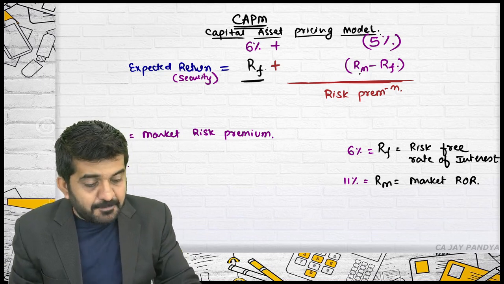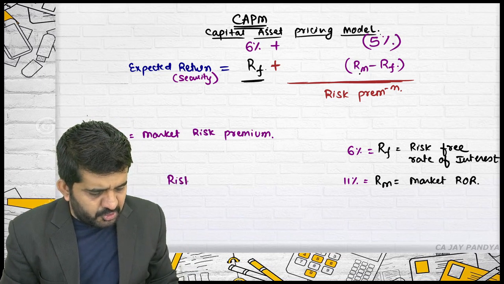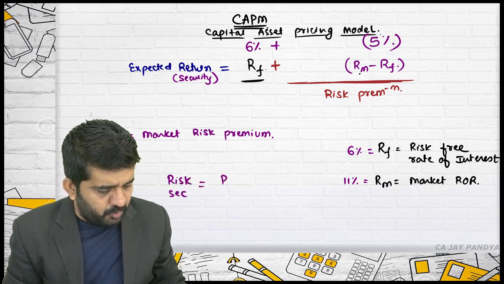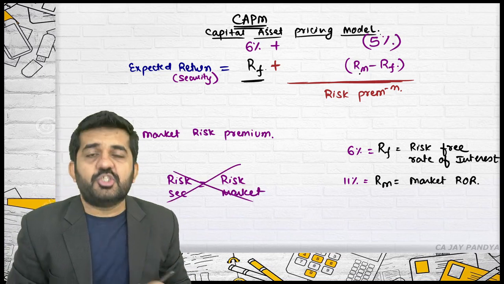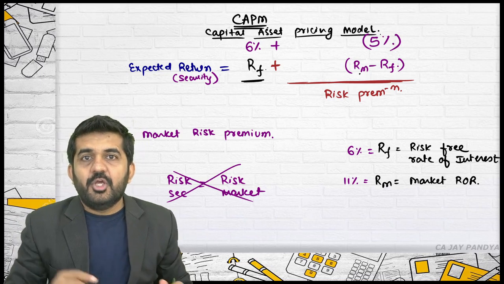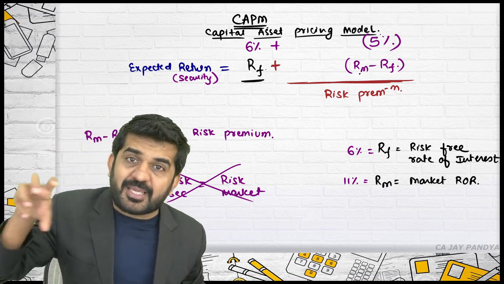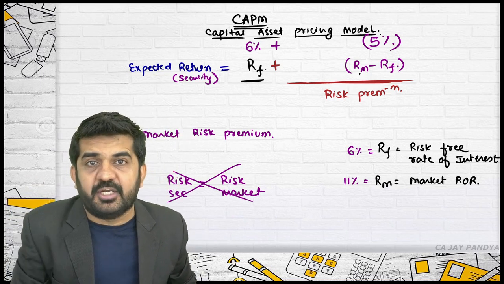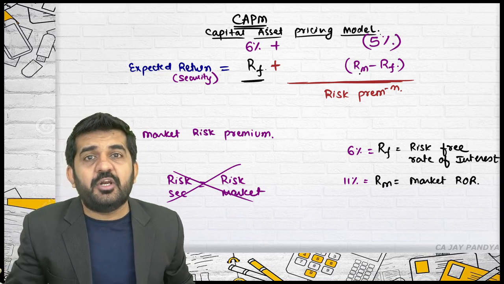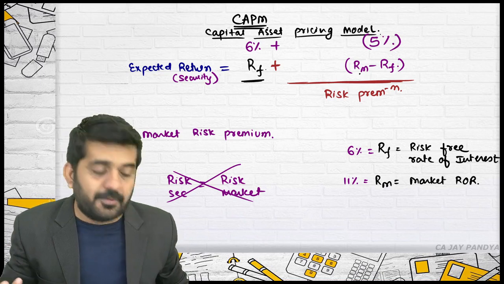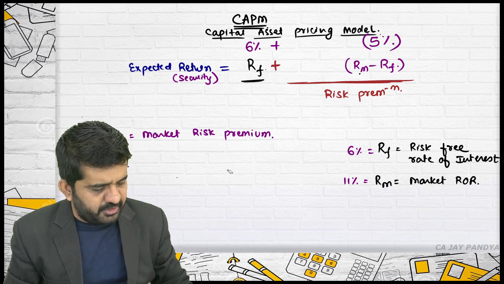Now, is the risk of a security equal to the risk of the market? The answer is normally no. You are investing in some actual security. A security might have more risk, or a security might have less risk as compared to the market. Say I am taking one figure which we have already understood, that is beta.